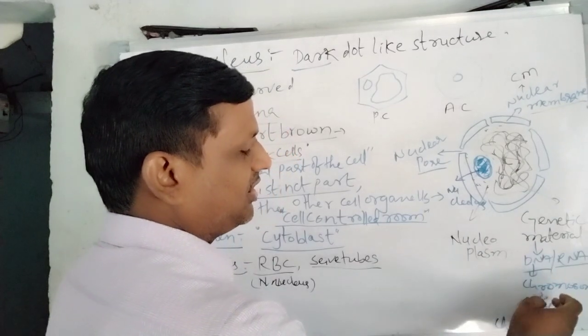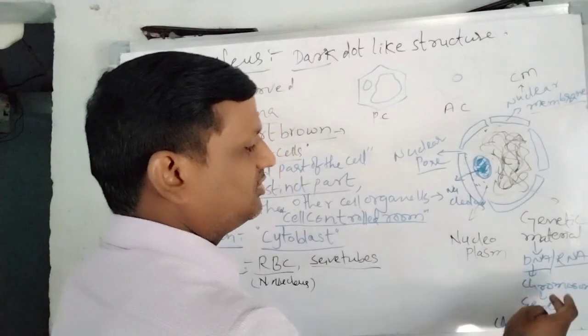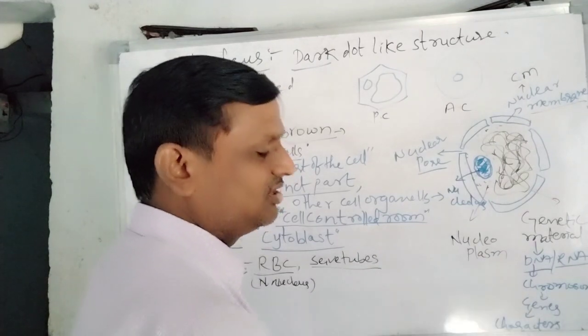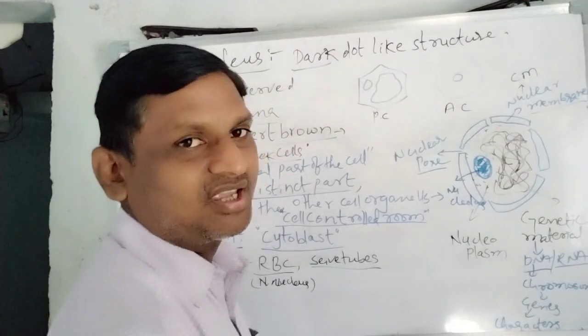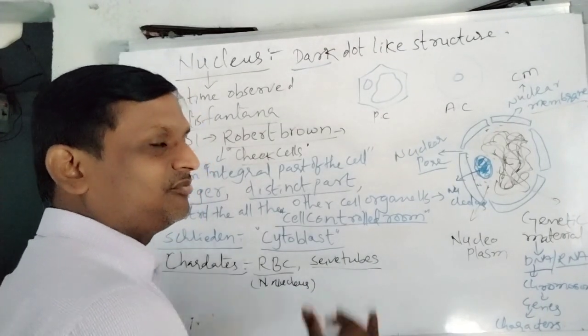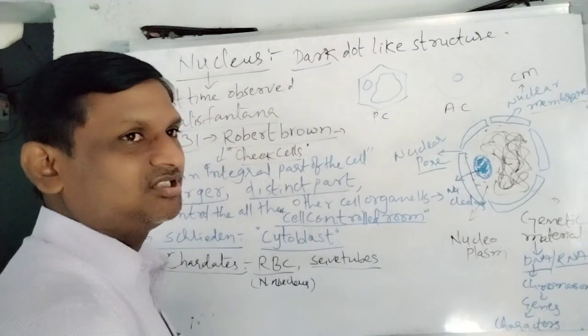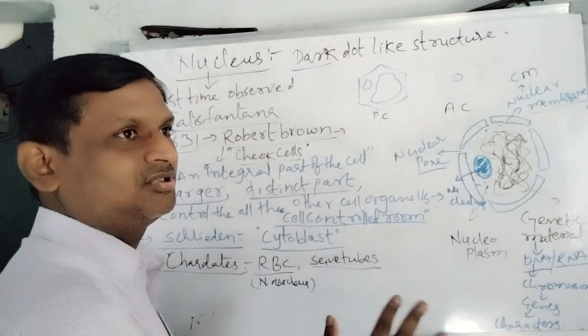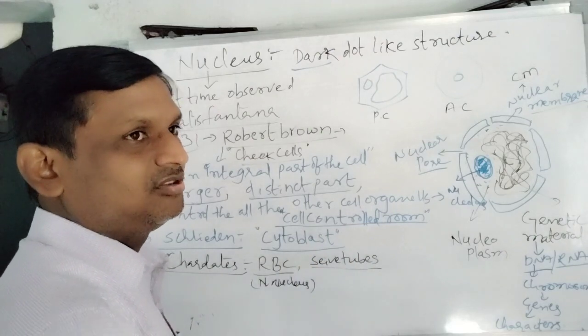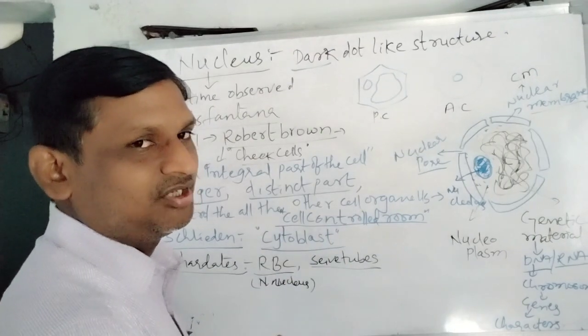This DNA carries some chromosomes. Chromosomes consist of some discrete units. These discrete units are called genes. These genes are responsible for the characters. So like this we can pass the characters from one generation to another. Suppose we have received the characters from our parents: 23 chromosomes from the father and 23 chromosomes from the mother. Together, 46 chromosomes come into our life.